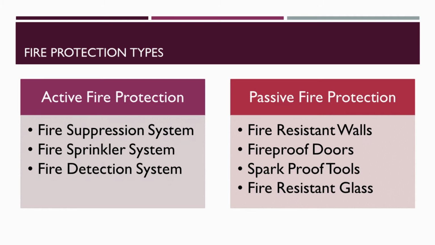They work together by alerting people inside the building of a fire and safely containing the fire so that the people may evacuate and try to suppress the fire. Under active fire protection, we have fire suppression system, fire sprinkler system, and fire detection system. And under passive fire protection, we have fire resistant walls, fireproof doors, spark-proof tools, and fire resistant glass.